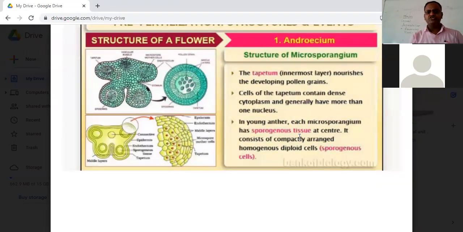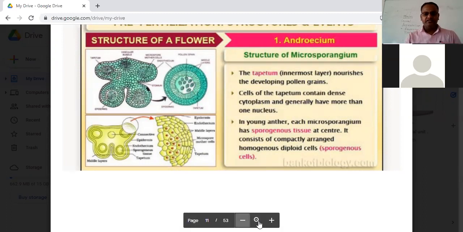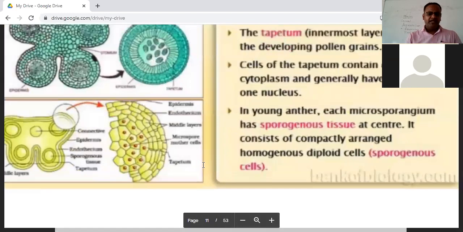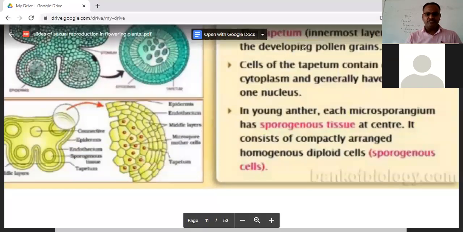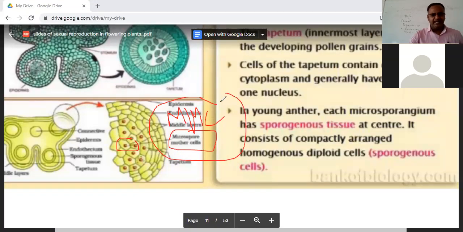In a young anther, each microsporangium has sporogenous tissue at the center. It consists of compactly arranged homogeneous diploid cells. Now here this new term has come to you all. Let me explain to you. As I told you, the tapetum is the innermost layer, and the outer layers are the epidermis, endothecium, and the middle layer. The centrally located sporogenous tissue contains the diploid microspore mother cell. It is diploid. This is also called MMC, that is a microspore mother cell.